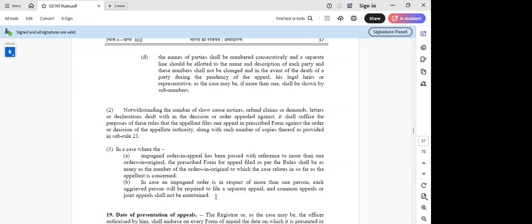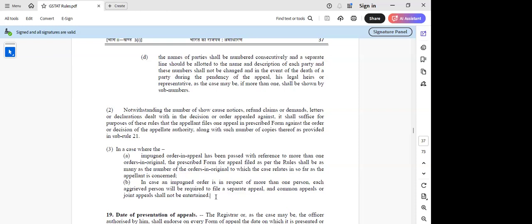So for every APL 4, we have to file one appeal, whether it's coming from the revisionary authority or from the first appellate authority. Everyone will take a cue from the previous stage. If 5 DRC 7s are there, there will be 5 APL 4s because there will be 5 APL 1s. Yes, sir. Okay, sir.